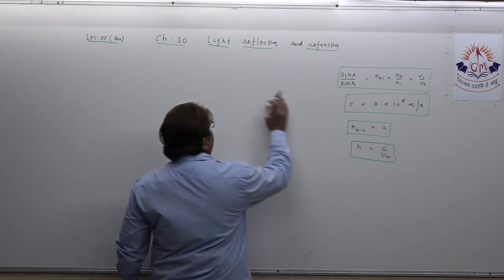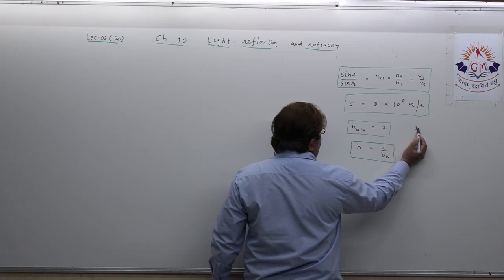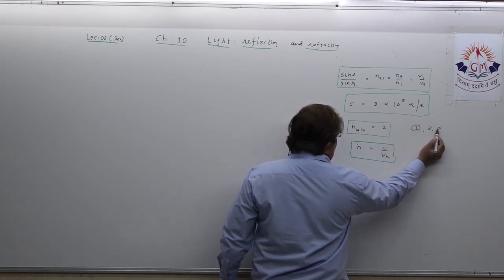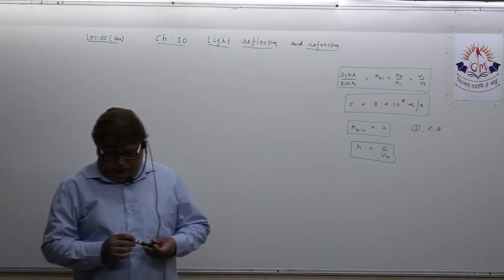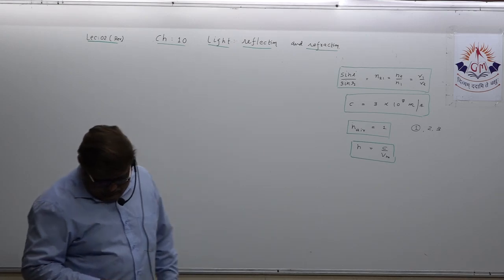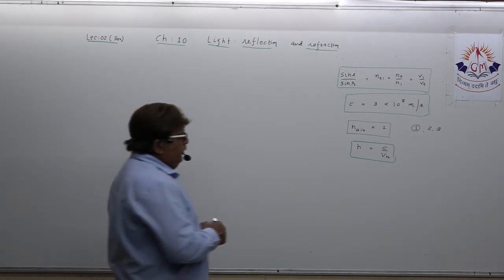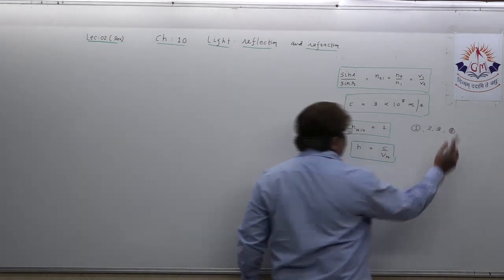I am also just writing whichever numerical we have covered. 1 we have done, and 2 and 3 which I am not circling, that becomes the SLP, self study for you. Okay. Now, dear student, first I want to take numerical number 8.